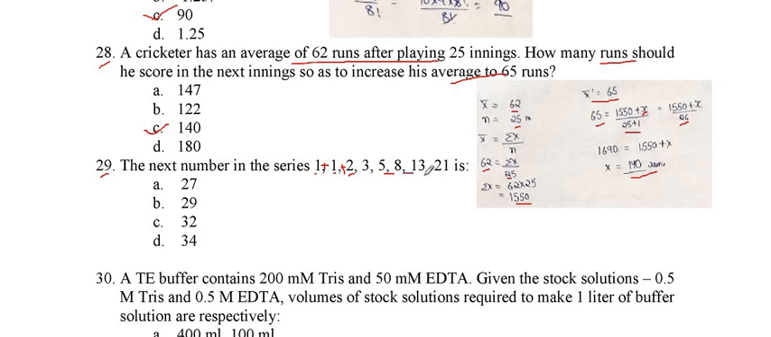So for the next number, we have to add these two digits, 13 plus 21. So 13 plus 21 is equal to 34. So option D is the correct one.